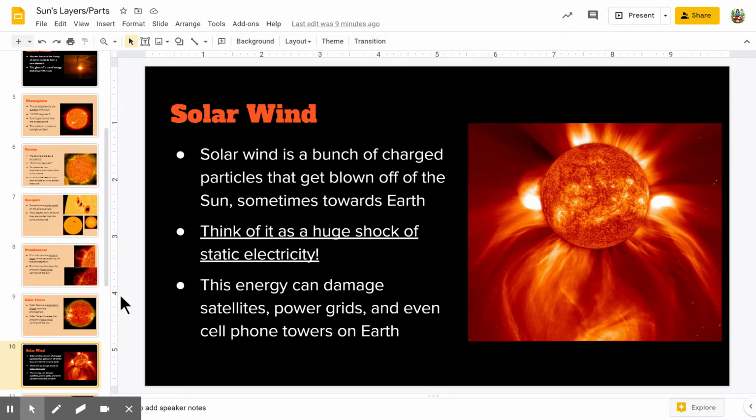And this energy can damage our satellites, our power grids, and even the cell phone towers here on Earth. So when we have a big solar storm, if it's pointed at Earth, it can knock out our satellites. That means we won't be able to use GPS. If it knocks out the power grid, that means our power is going to be out until they can fix that power grid. And when that solar wind makes it to Earth, we call it a solar storm. If it's because of a solar storm, they're going to have to go back and rebuild some of those parts. They're going to have to create things to fix it. So it is going to take a lot more time.